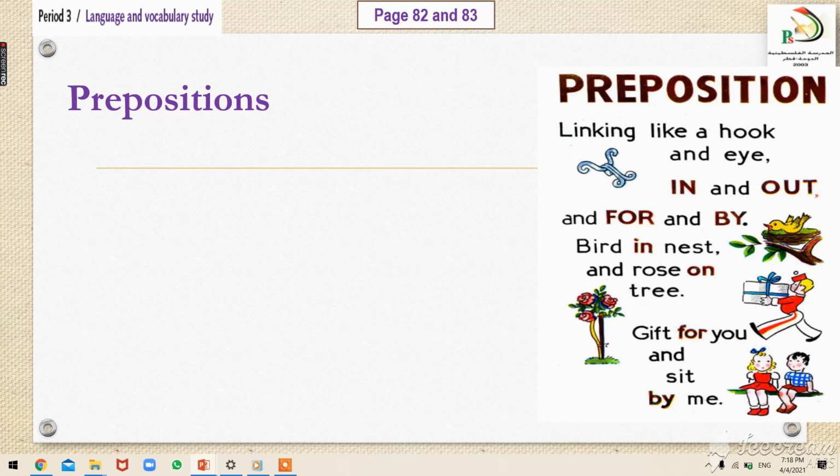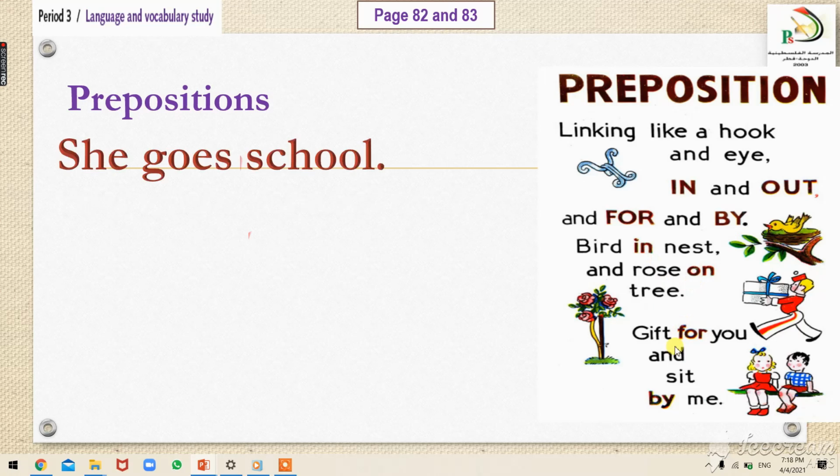So here you can see the prepositions like in, out, for, by, in, on, for, by. These are different prepositions which do not have any meaning if we write them separately, but when they are part of a sentence, they give a very meaningful definition.